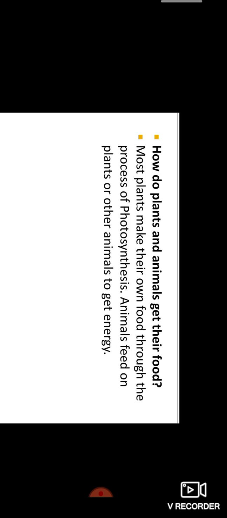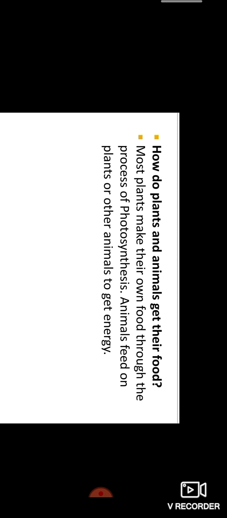How do plants and animals get their food? You know well. Plants are autotrophs, so they can make their own food through photosynthesis. Very good. Animals are dependent on plants directly or indirectly.